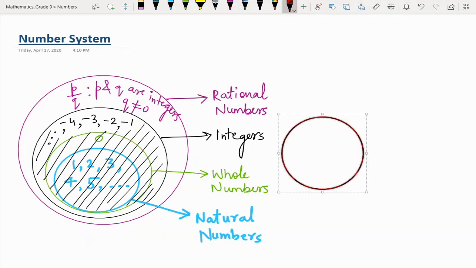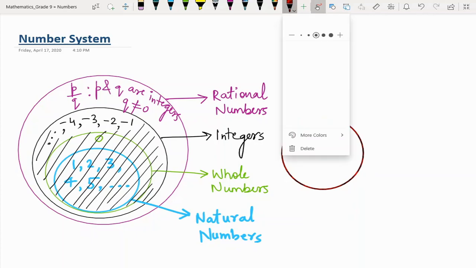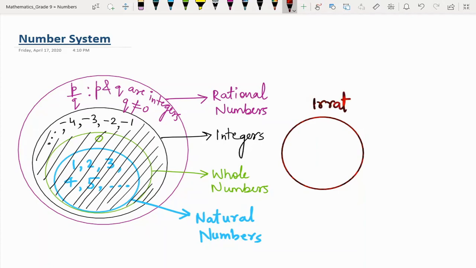Still we have so many numbers left which are not rational numbers, and those numbers which cannot be represented in the form P over Q, where Q is non-zero and P and Q are integers. If my number is not represented in this form, then that number goes into a different category of numbers that is known as irrational numbers.